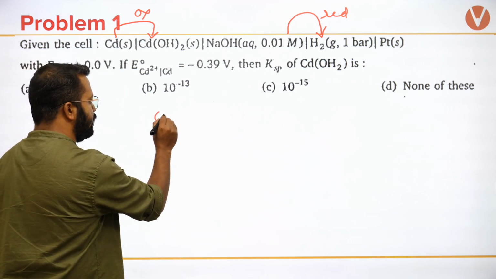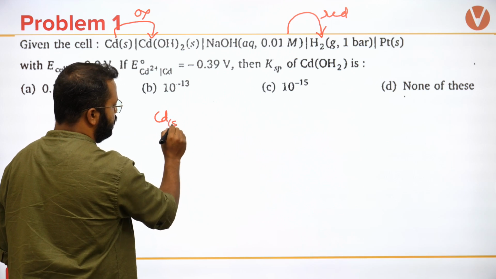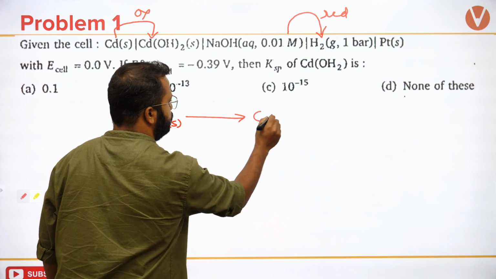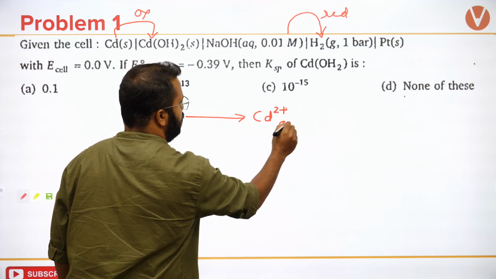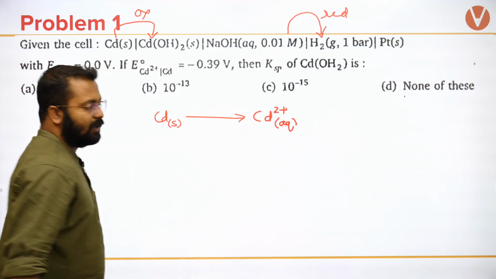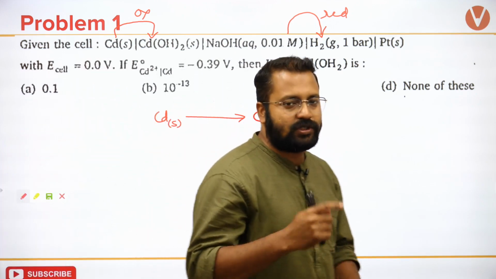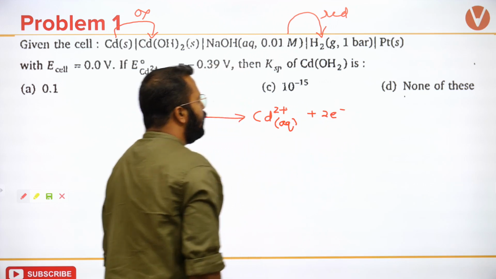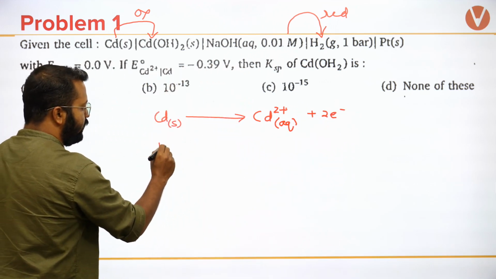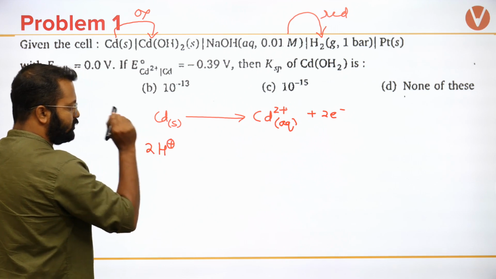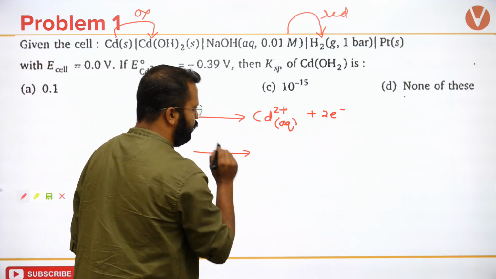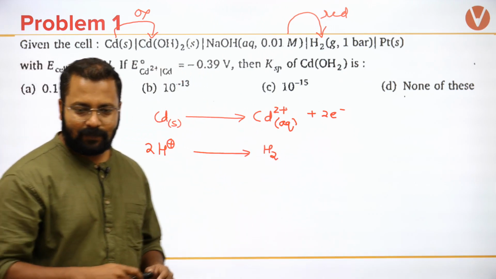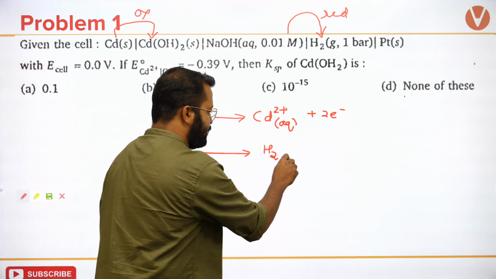So let's try to write the equation. Equation इस तरह से लिखा जाएगा, Cd solid which will change to Cd2+ aqueous. Cd will change into Cd2+ and it will give out 2 electrons. Also I can write 2 units of H+ will change to form H2 gas. ये हम लिख सकते हैं, ठीक है?